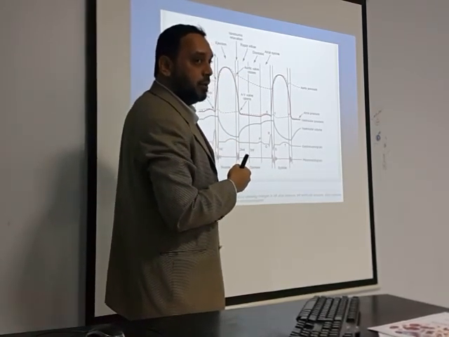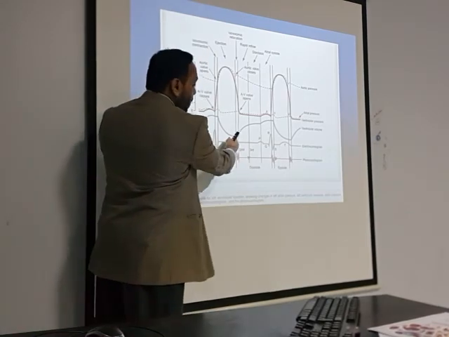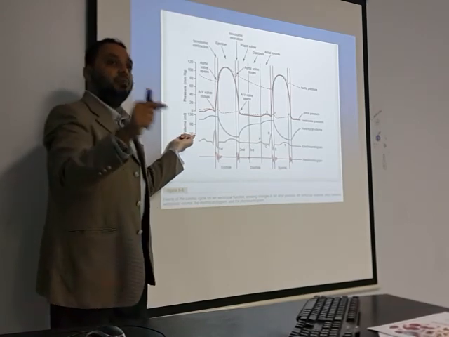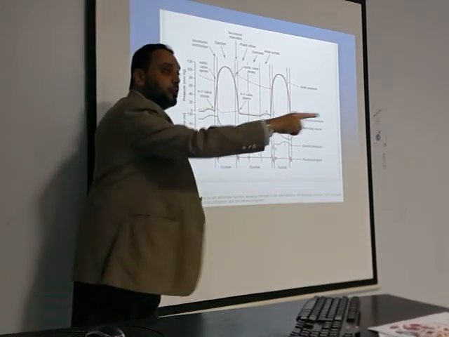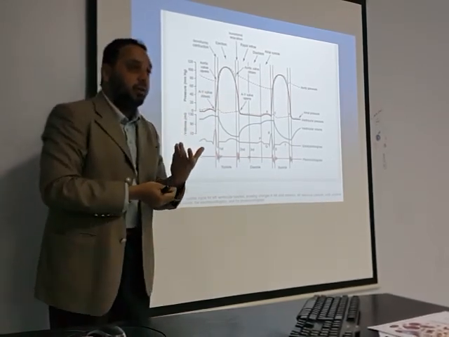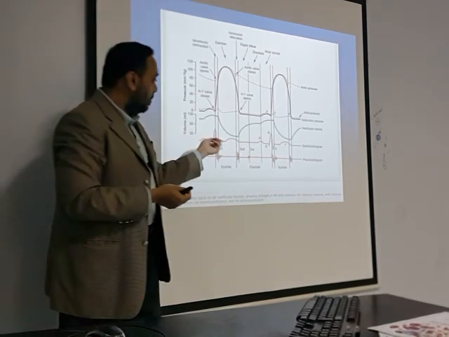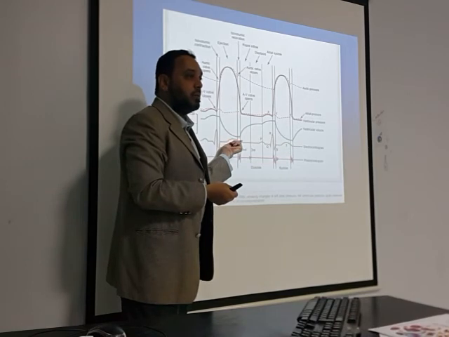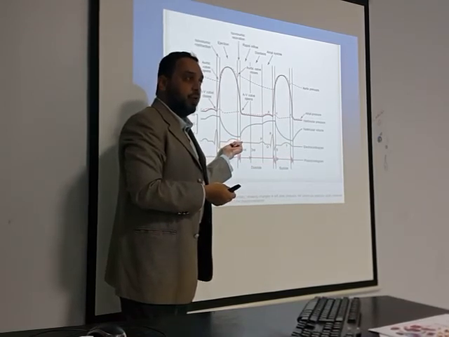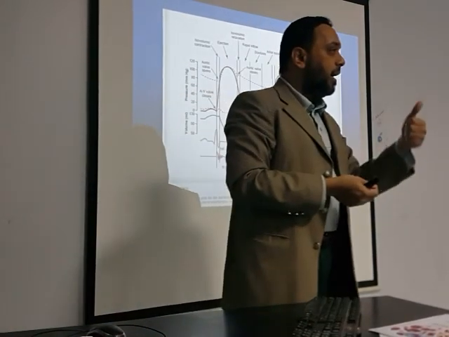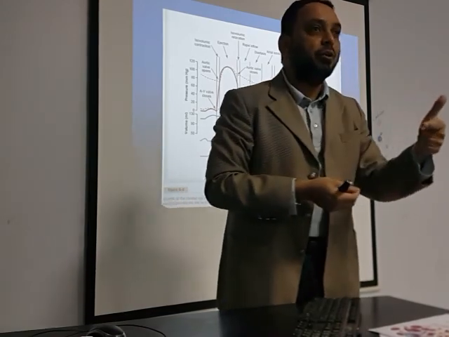Okay? That means what? What does this point tell you? The ventricles do not completely empty of blood at the end of ventricular systole. It's not like all the blood is pushed out and now there is 0 milli blood in the ventricles. Still some. This is called end systolic volume. So there are two terms, let me introduce them to you: end systolic volume, end diastolic volume.